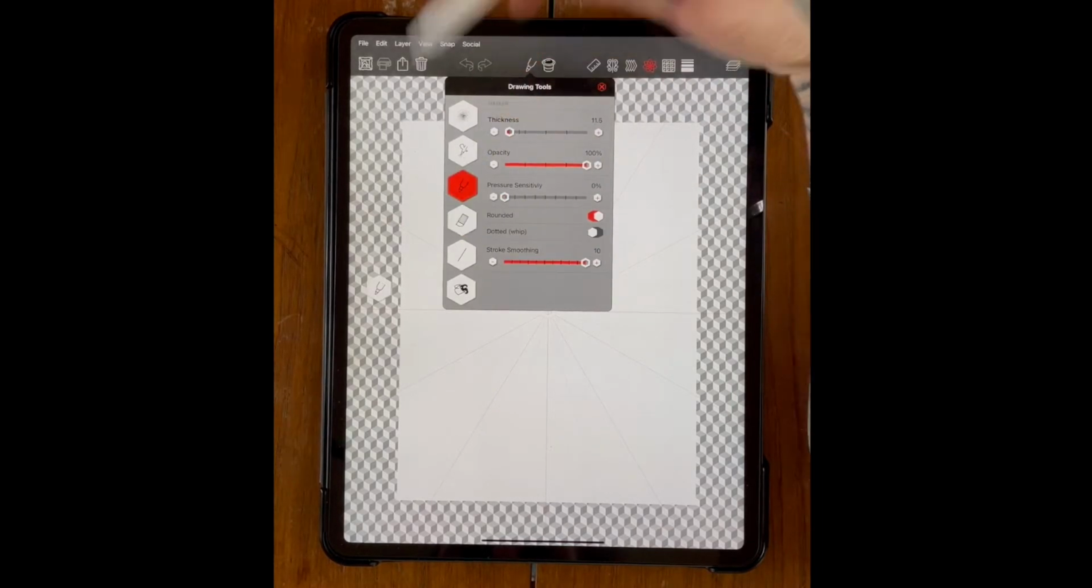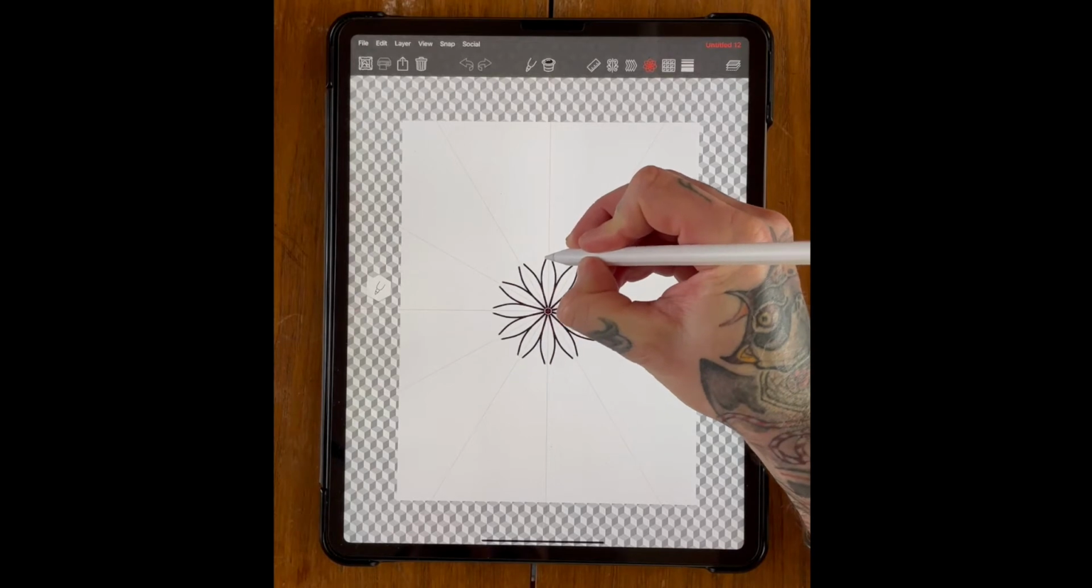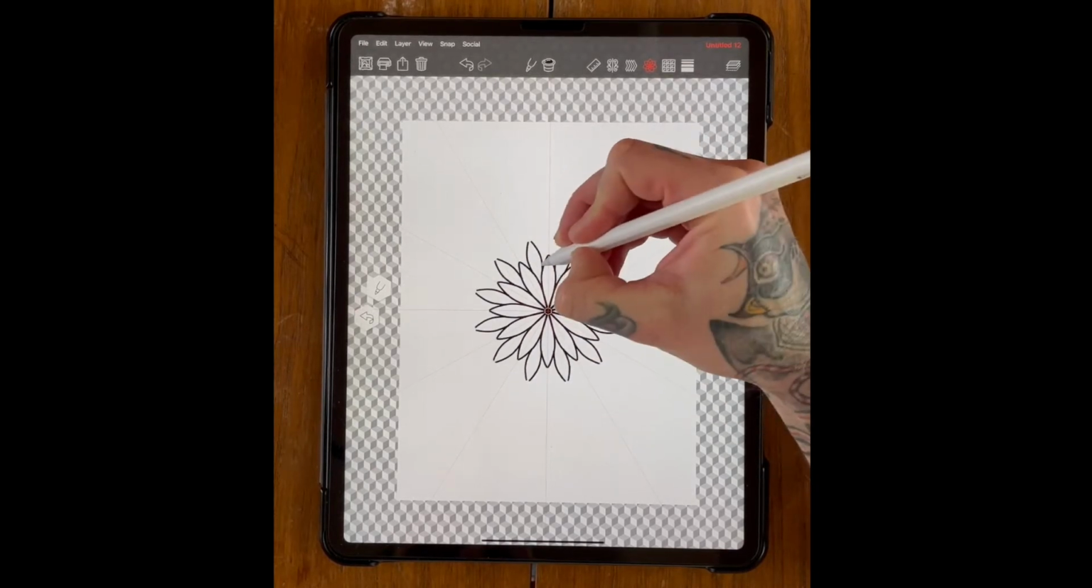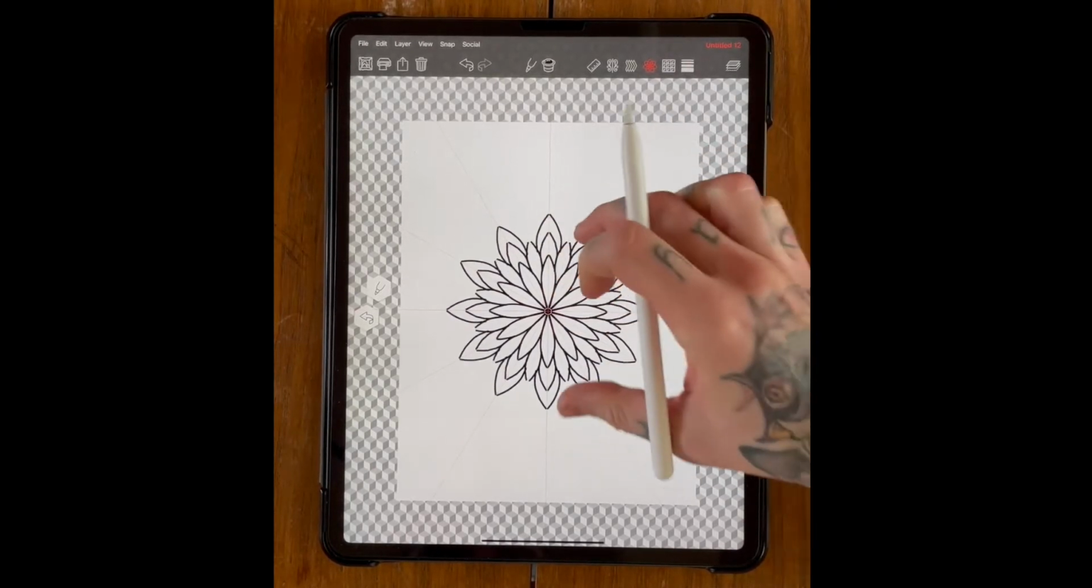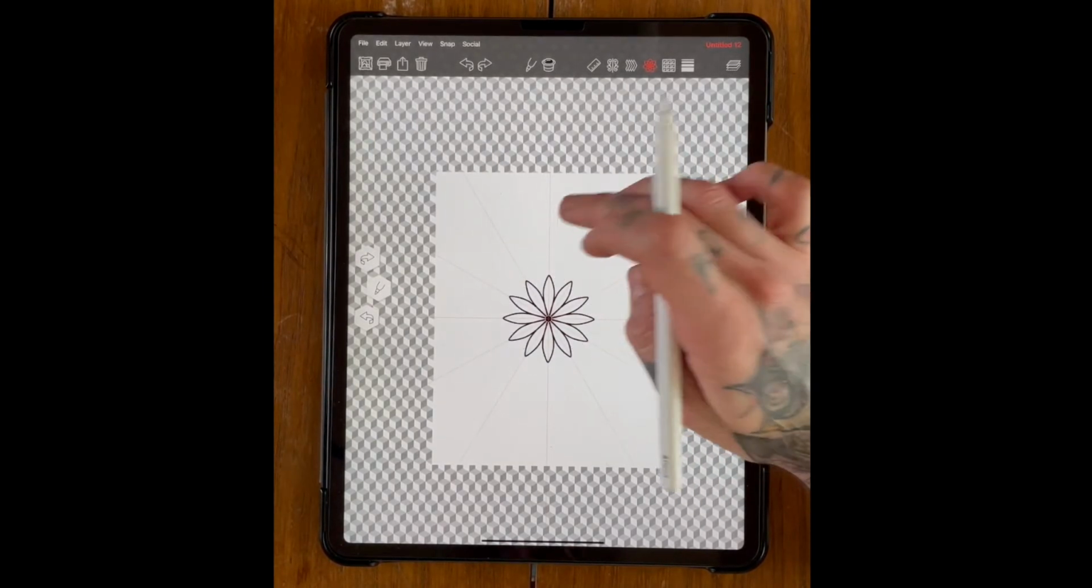Let me just select a pen tool here. Yeah, this is your basic mandala tool. So as you can see, you can just create your simple mandalas with this tool. So we're going to use this in conjunction with the polar feature as well.